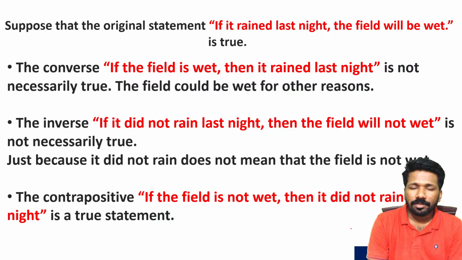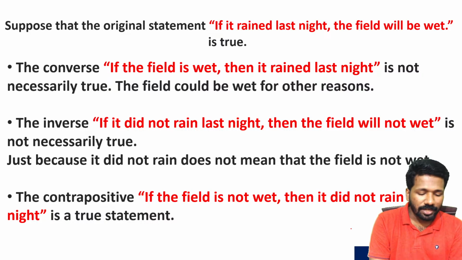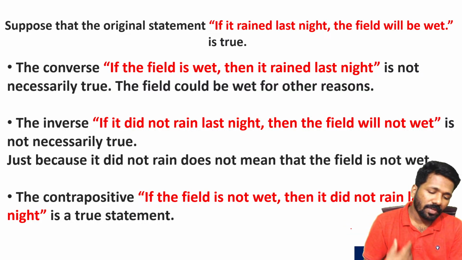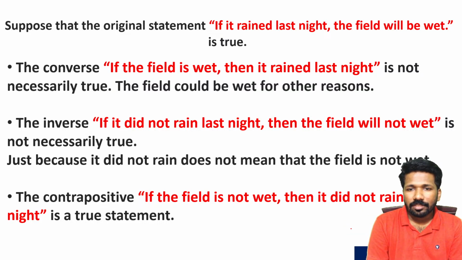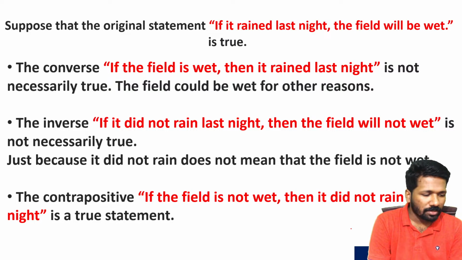Agriculture is based on irrigation, right? So that is artificially done, or not always due to rain only. So if the field is wet, it does not mean that it is due to rain only. It can be wet due to other reasons also. So that is why the converse is not true in this case.